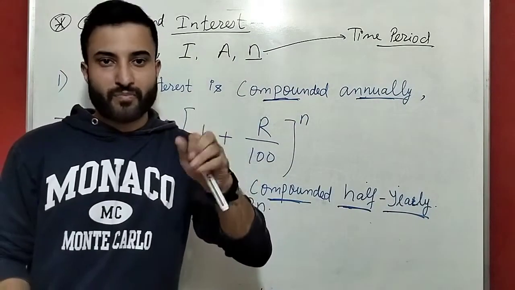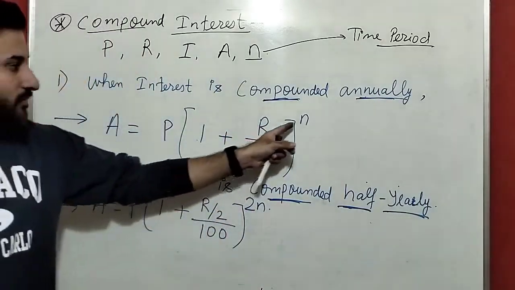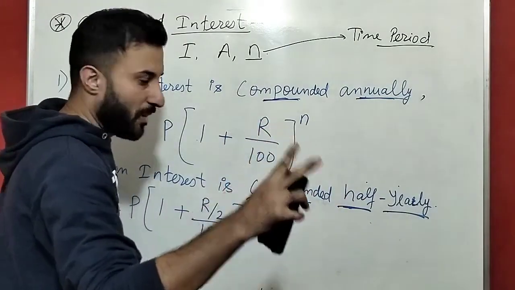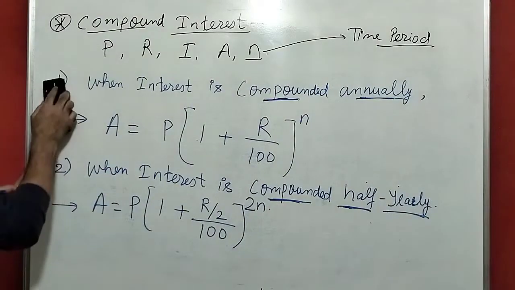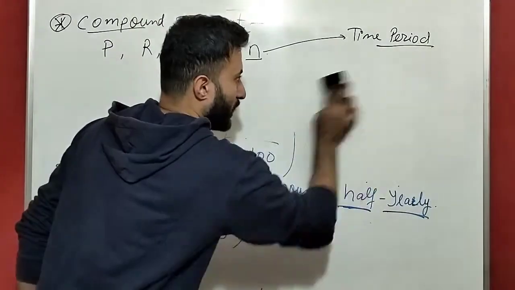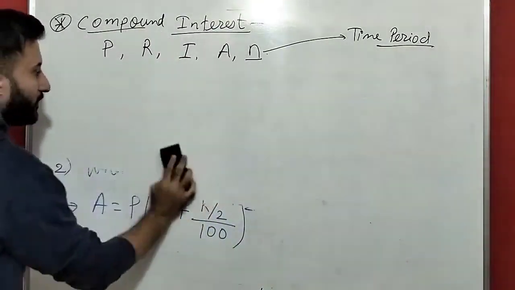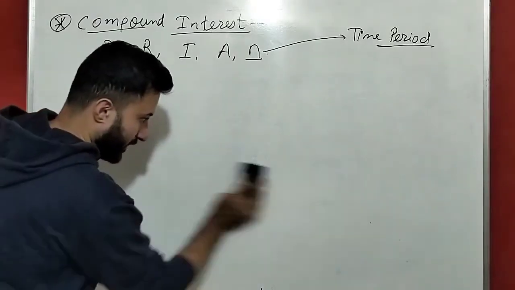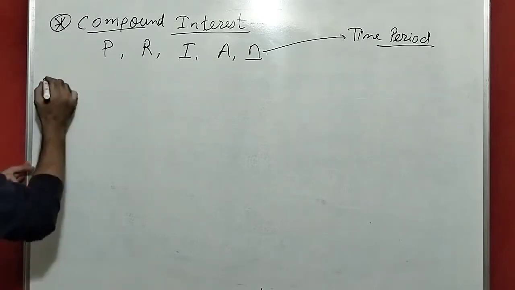Compounded annually means 1 year. Annually means what? Yearly. So it is 1 only. Compounded half yearly means it is divided into 2 parts. So divided by 2 into 2. Okay, this is a trick to remember the formula. So remember this, guys, compounded annually, compounded half yearly. So this you have to write, everyone. This you have to write, the first formula, the second formula. Everyone you have to write. Okay. Now we'll move on for third one.